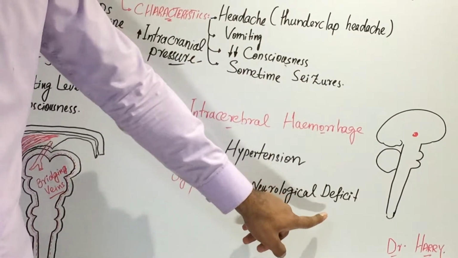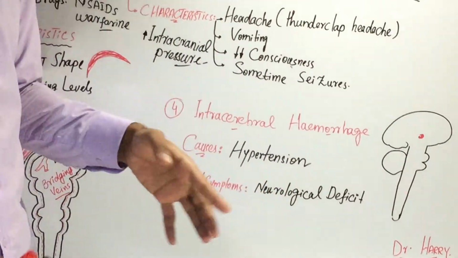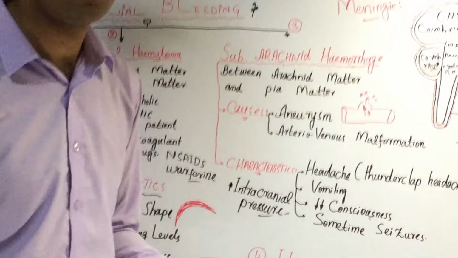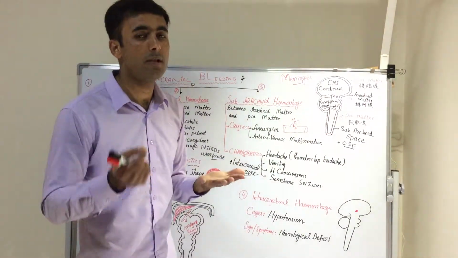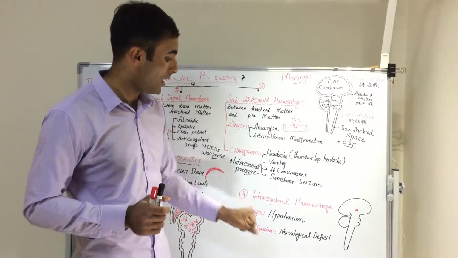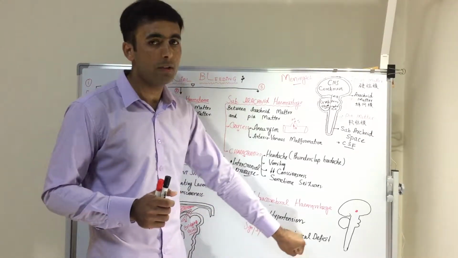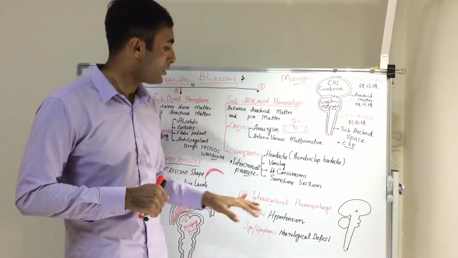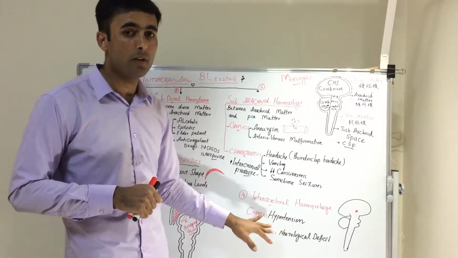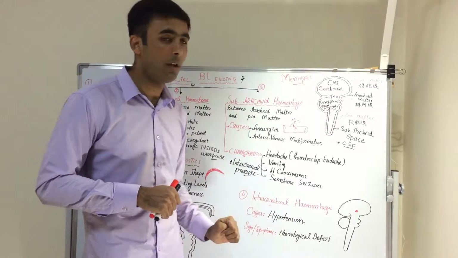Neurological deficit means loss of neurological functions. They can have many symptoms depending upon the location of the hemorrhage. So this is also a very dangerous and very common type of hemorrhage.